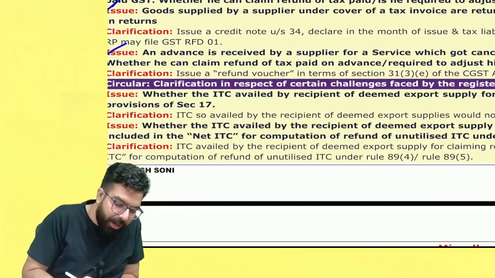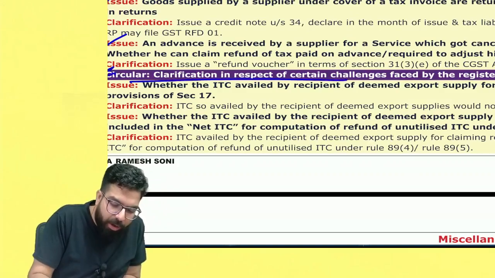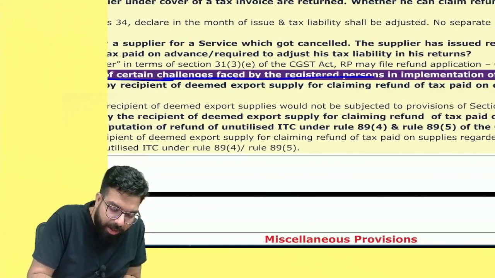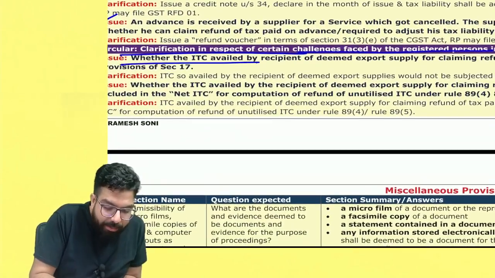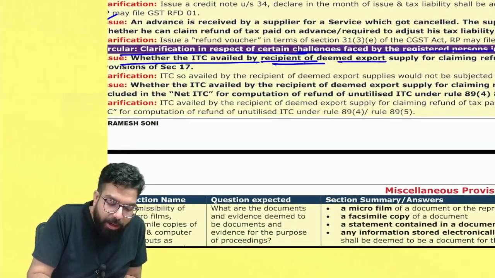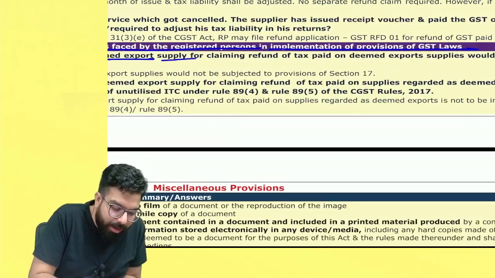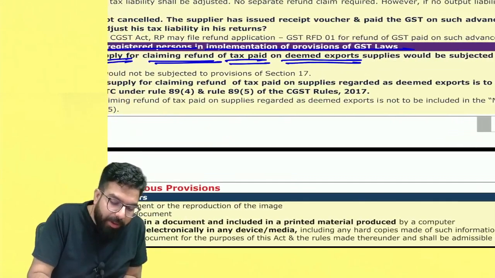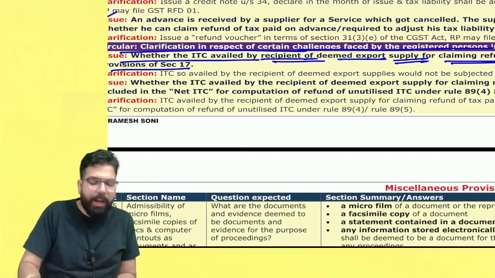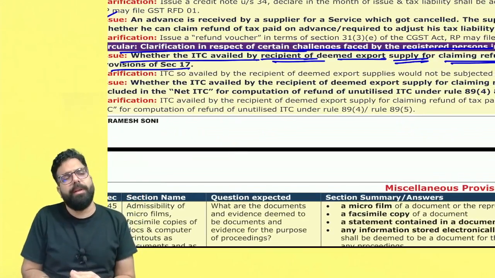The next one over here is clarification in respect of certain challenges faced by registered persons in implementation of the GST law. Whether ITC availed by the recipient of deemed export supply for claiming refund of tax paid on deemed export would be subject to the provisions of section 17. They are telling, sir, I am the recipient of deemed export.